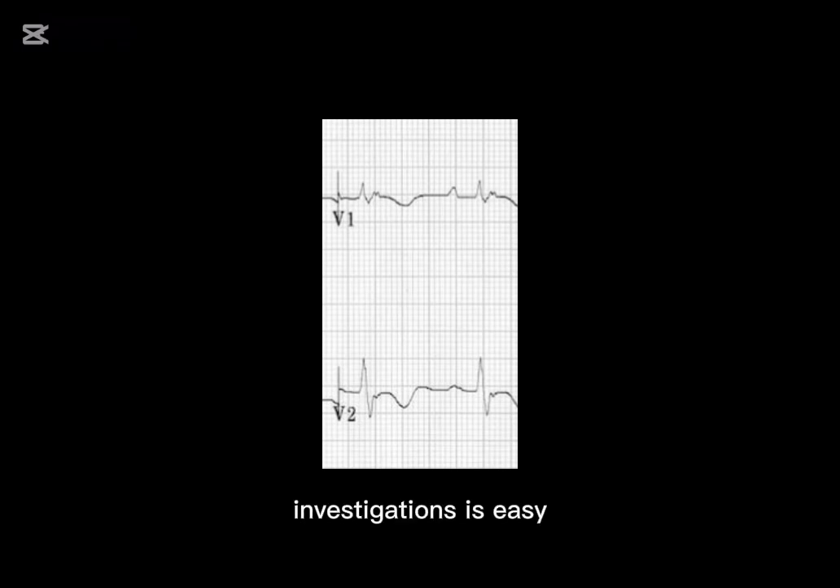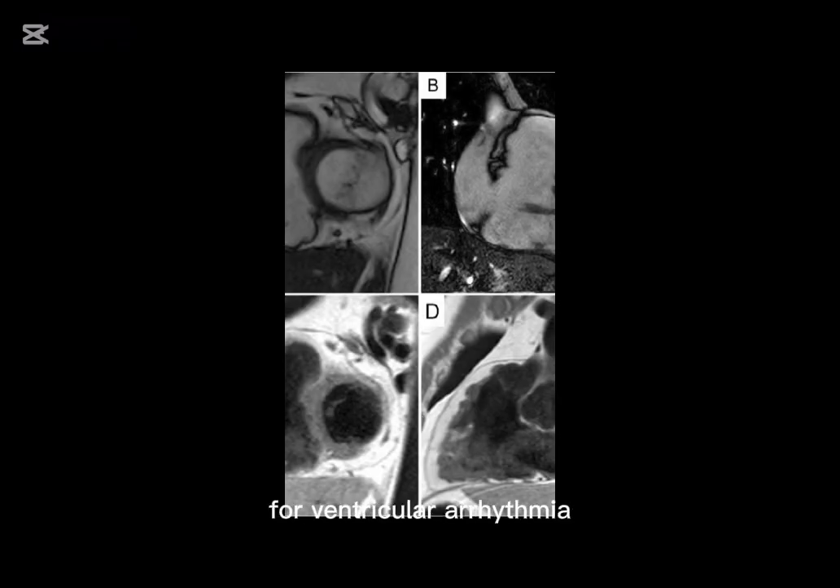Investigations: ECG, Holter monitoring for ventricular arrhythmia, echocardiography showing right ventricular dilation and dysfunction. Cardiac MRI demonstrates right ventricular enlargement, wall motion abnormalities, and fibrofatty infiltration. Genetic testing should be done. Endomyocardial biopsy is occasionally done. There is a diagnostic criteria.